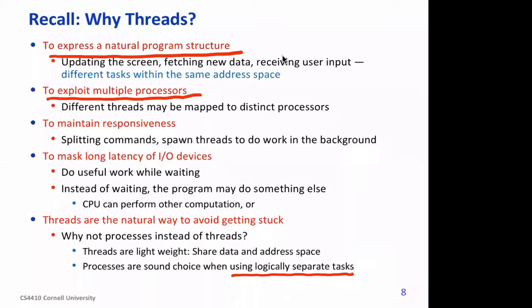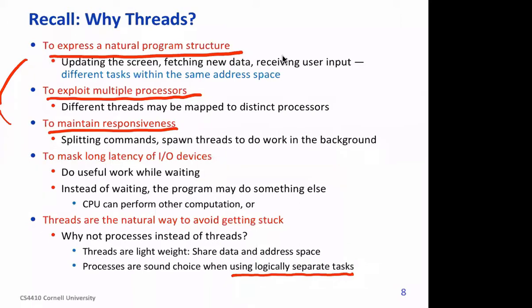Second, of course, multiple threads can run on multiple processors or multiple cores. Then we get the advantage of parallel processing. Third, as a side effect of all this, we maintain responsiveness. For example, in the case of the web server, one thread can just handle incoming requests from users, so the user will feel that there is a faster response.